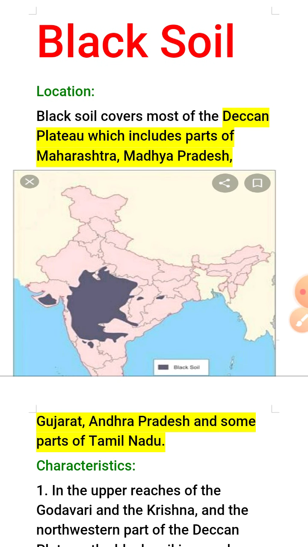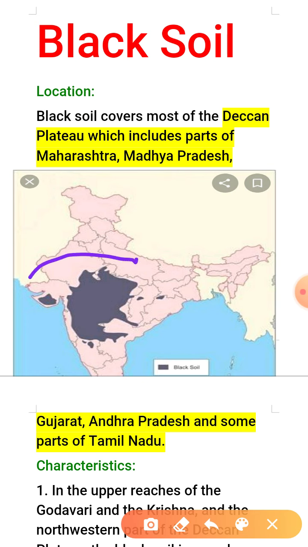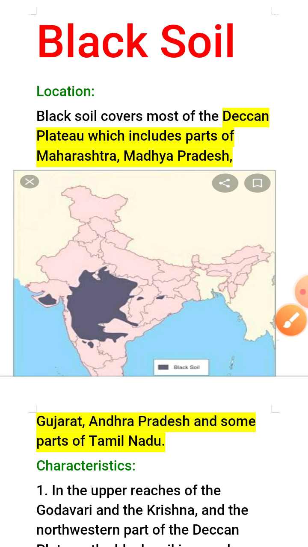First of all, we look at the location or the area of the black soil. As you can see in the map, black soil covers most of the Deccan Plateau, which includes part of Maharashtra.